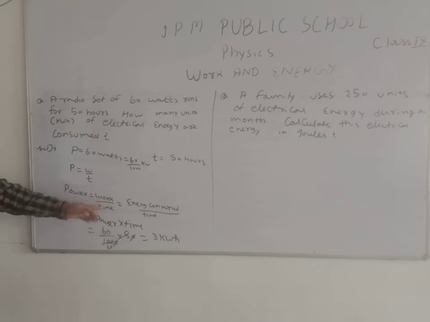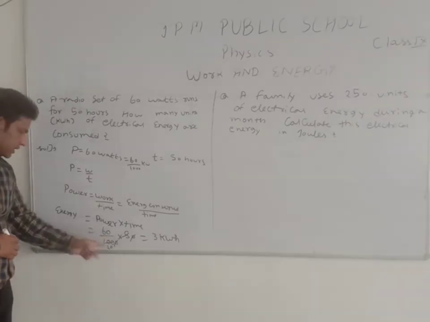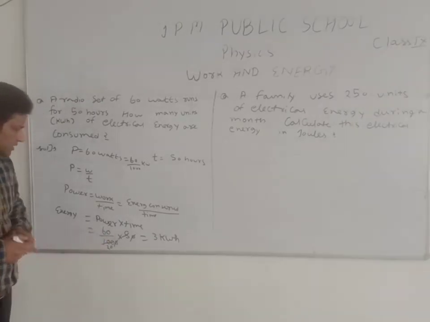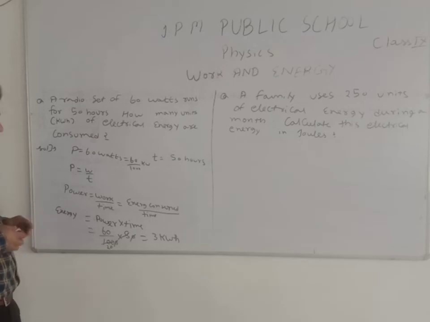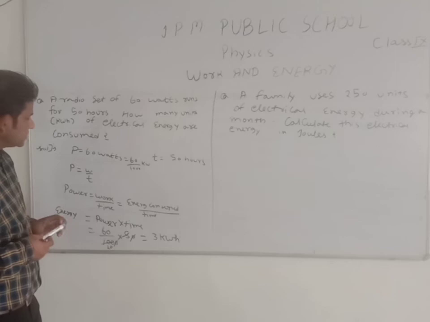So energy consumed equals power into time, with power 60 upon 1000 and time 50. We remove this 0 with this 0. So 5 times 10 is 50, 20, 3. It means 3 kilowatt hour is the units of electrical energy consumed.